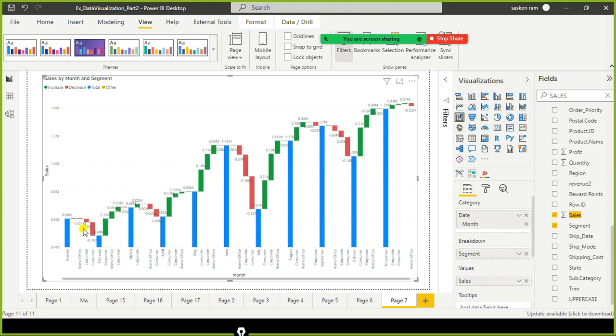So 0.60, and if you subtract these values from this one, and if you add this value, you will get the running total, 0.48m. We can see that in the consumer segment, we are able to make money, and here actually we don't have any variation.